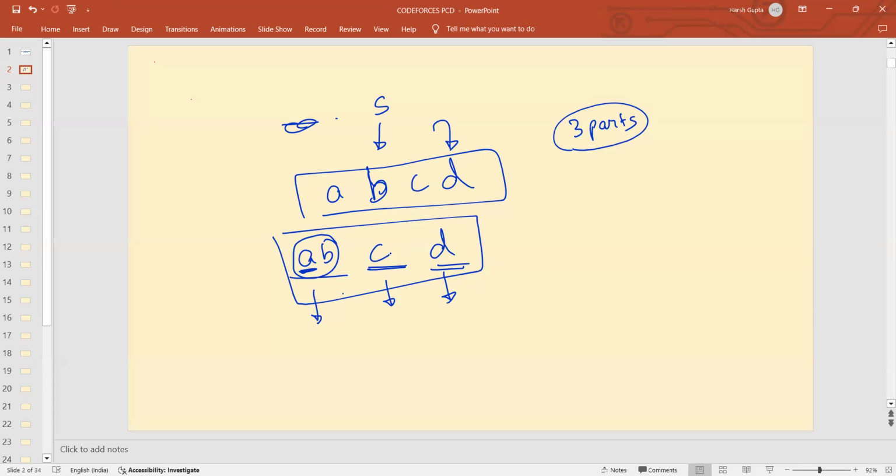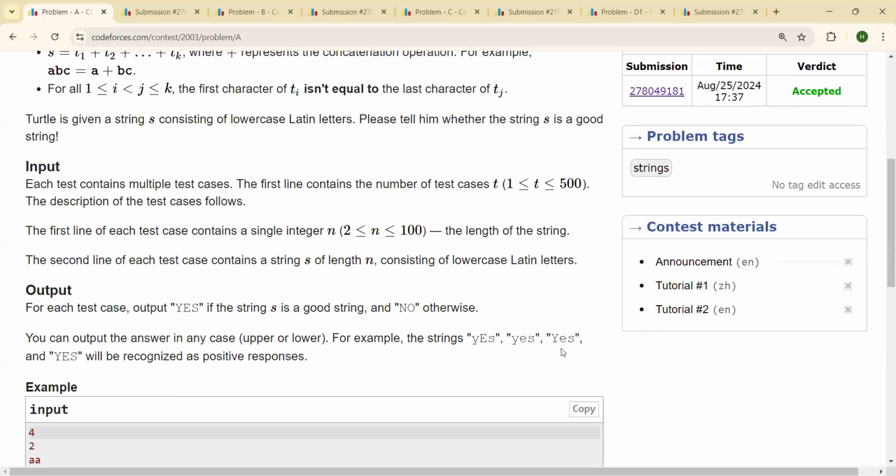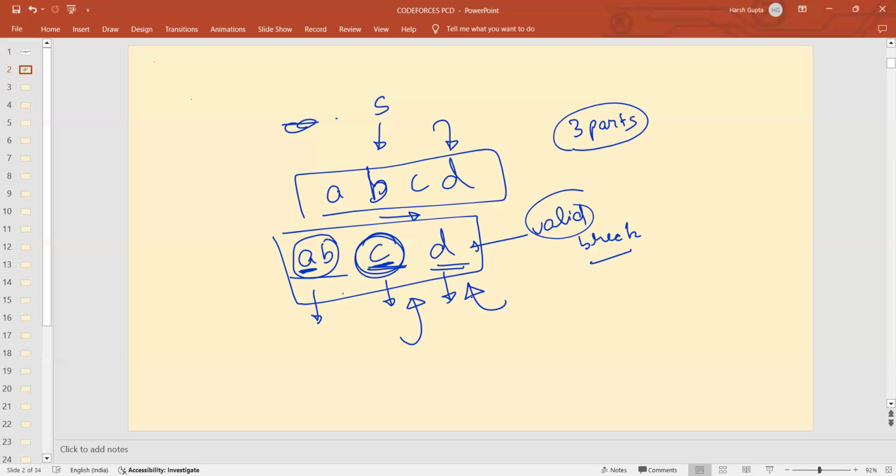You can see the first character of this part is not the last character of any of these parts. Similarly, the first character of this part is not equal to the last character of any of the parts that occur after it. So this is a valid break. This means that yes, we can break the string into these substrings. So in this case, we will return answer yes. You simply need to return yes or no, whether you can break the string following this particular condition or not. So this is actually what the question means.